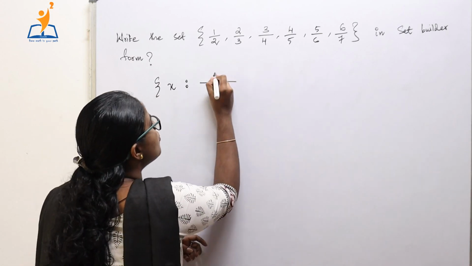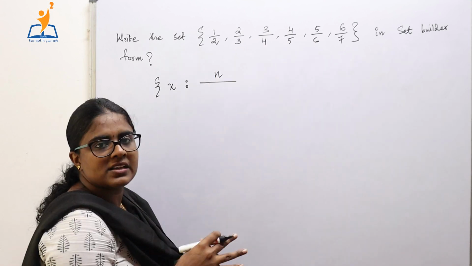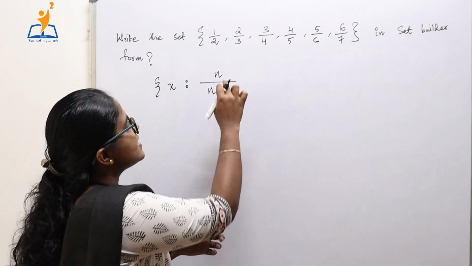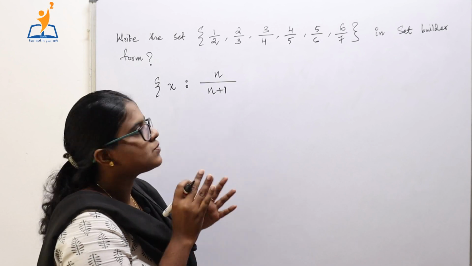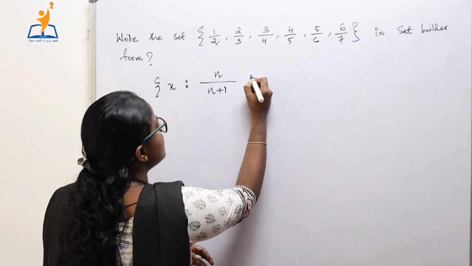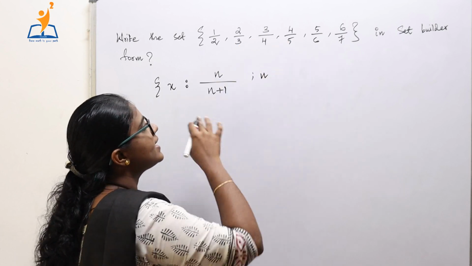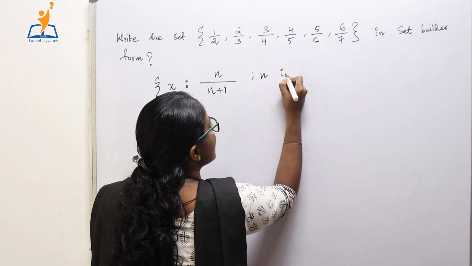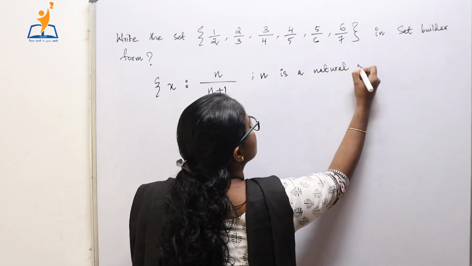So, if the numerator is n, then the denominator of all these fractions is 1 more than the numerator. That is, if the numerator is n, the denominator should be n plus 1. Now, we also know that all the numerators and denominators are natural numbers, which means n is a natural number.